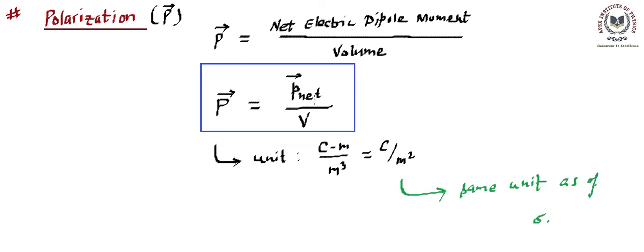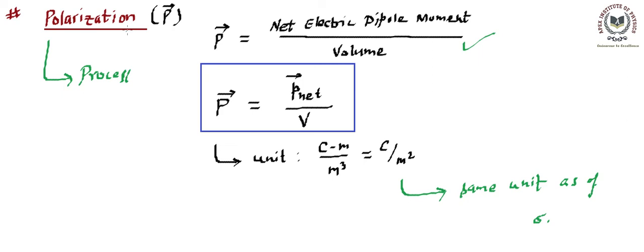Now if you have understood this point that we are discussing in this video, polarization has been used for two purposes. One purpose was to define the process. So polarization is a process. Which process? The process of segregating positive charge from negative charge. That's also called polarization. And polarization is also this definition. That means polarization is a physical quantity as well as a process.